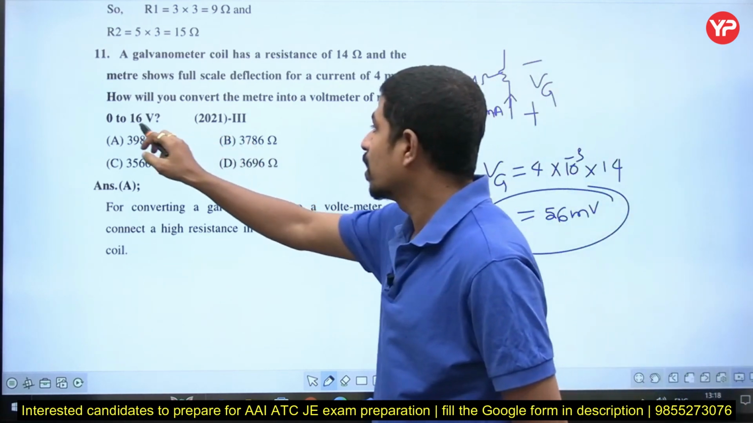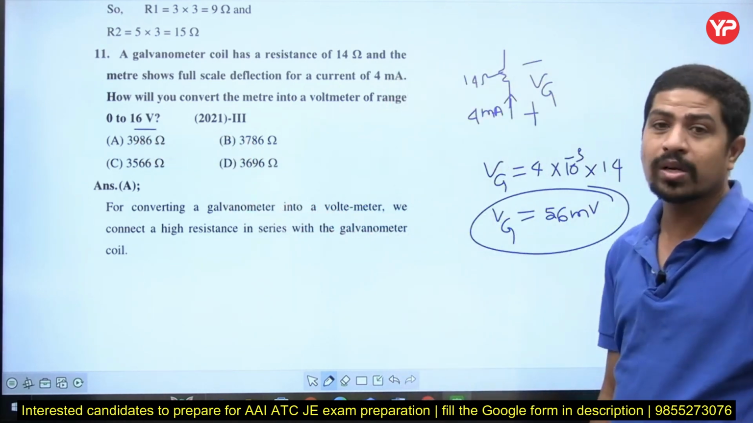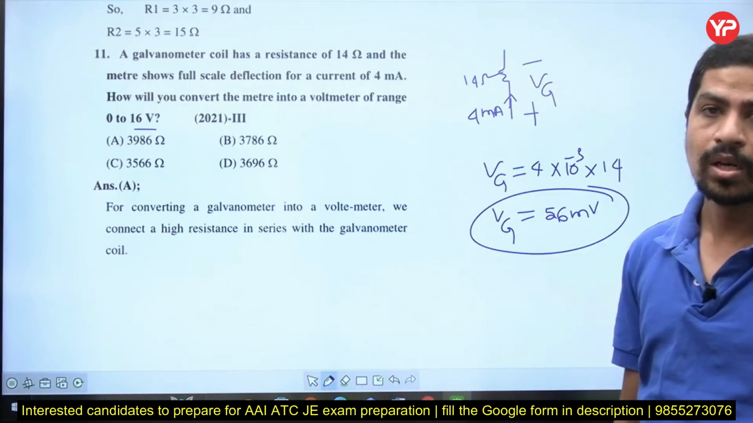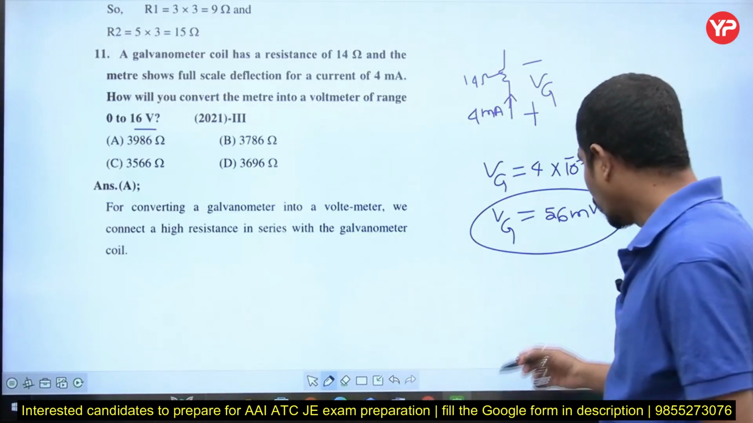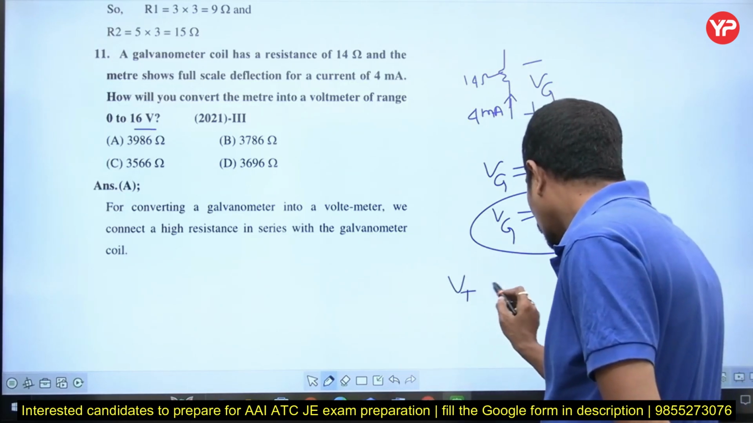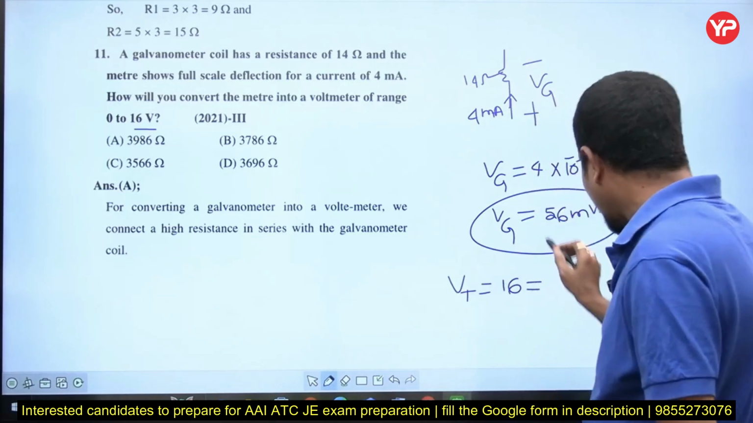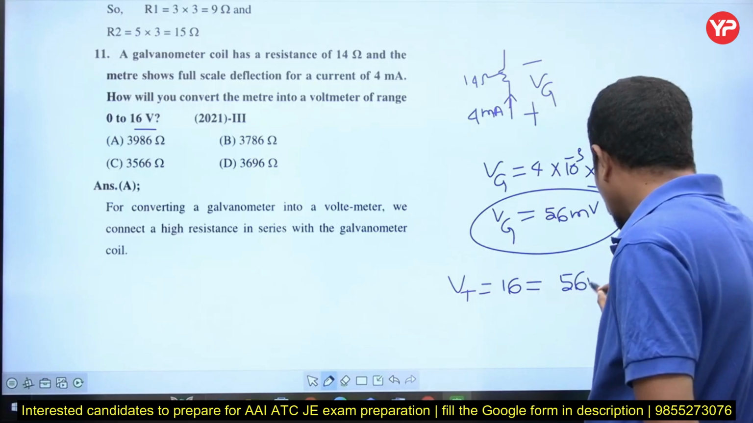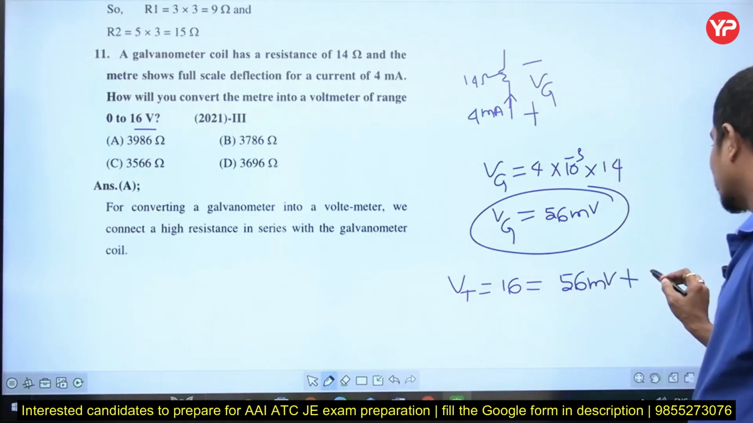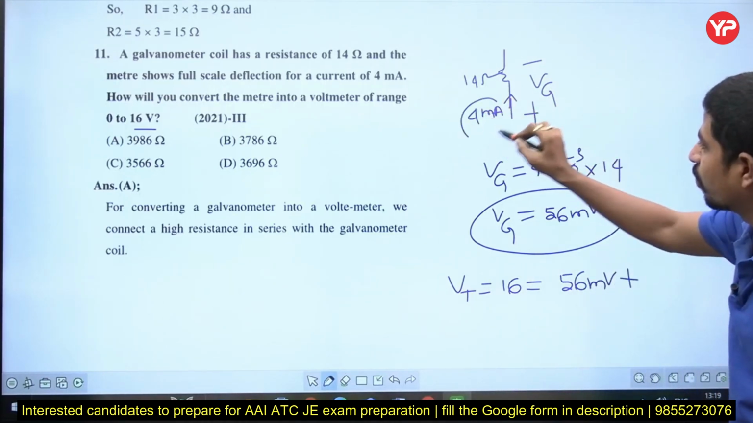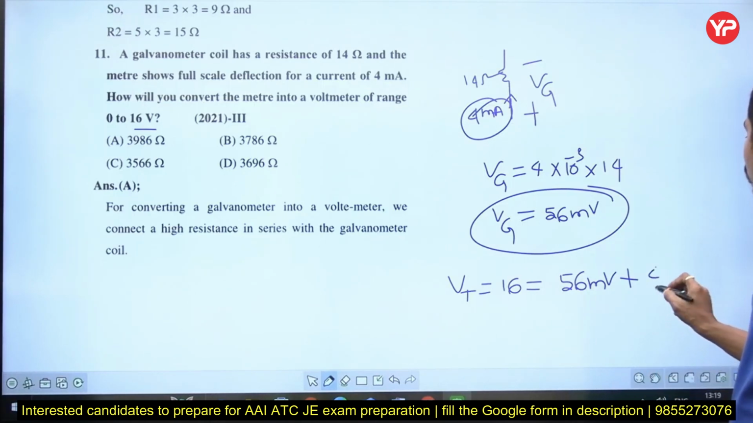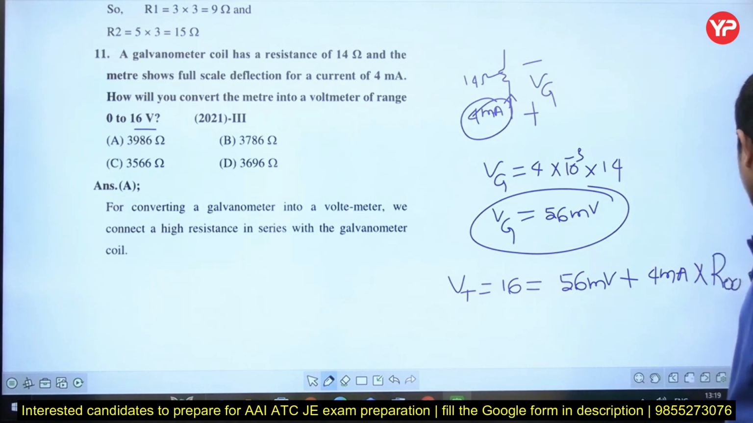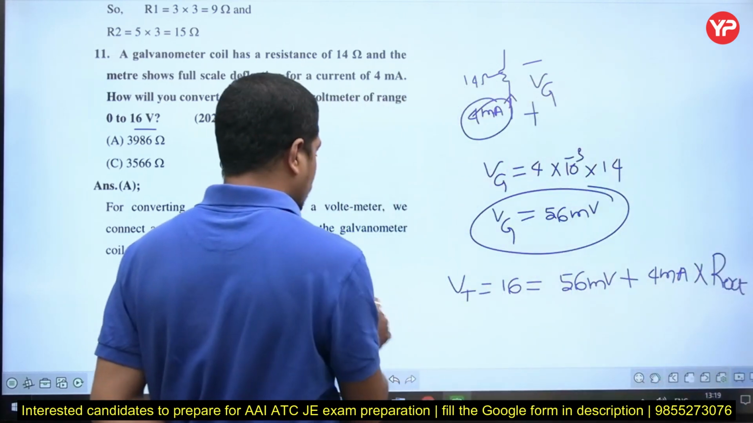But he wants 16 volts. He wants a 16 volts voltmeter. Right? Now what total voltage do you want? Total voltage is equal to 16 volts. The galvanometer can withstand 56 millivolts, plus some extra that will be across the external resistance. The current will be the same. See, if more than 4 milliamperes flows through the galvanometer, it will be damaged. Therefore the current will be the same, 4 milliamperes, into the external resistance you want to keep in series.